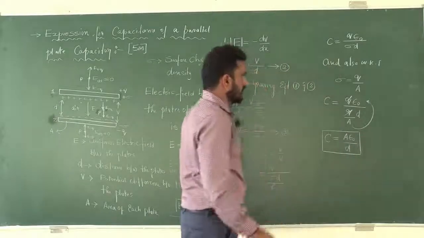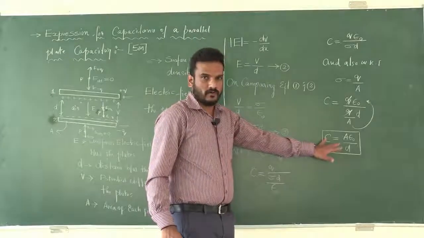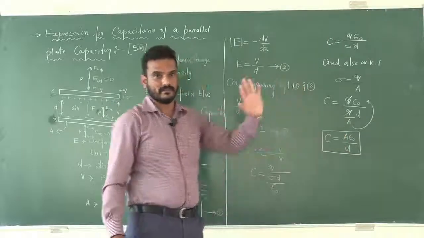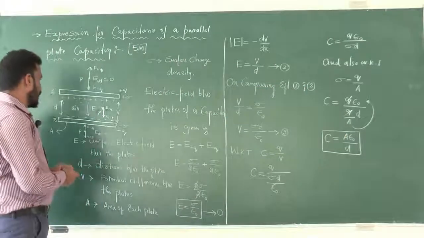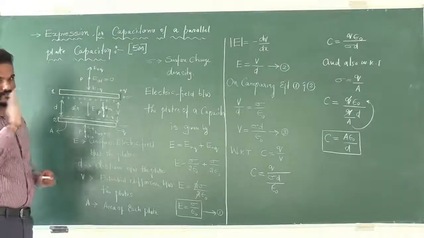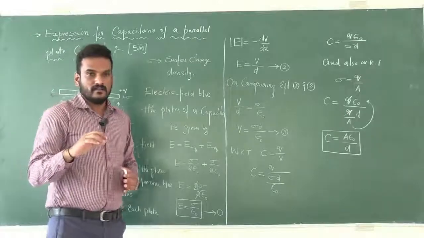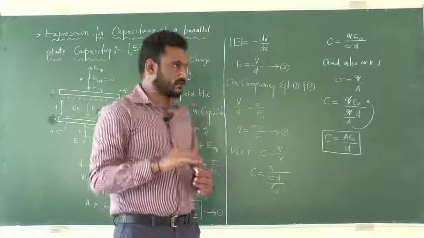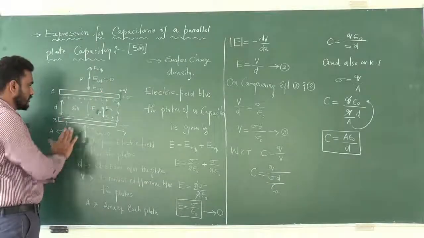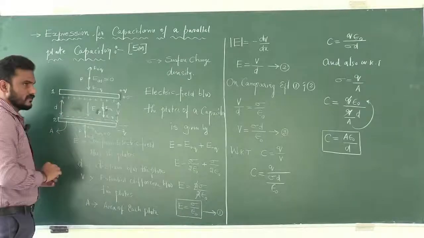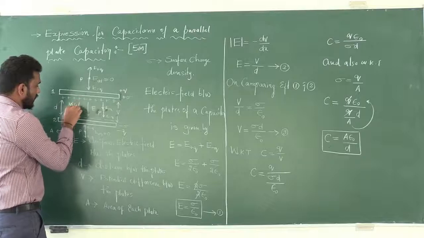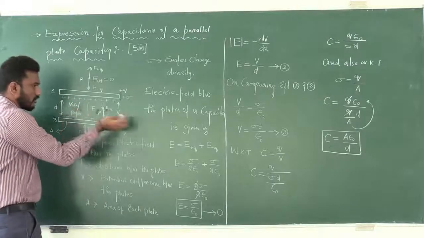Look at this. This is the expression for capacitance of a parallel plate capacitor when there is an air medium in between the two plates of a capacitor. In addition to that, suppose in the place of air medium, I introduce some dielectric medium like mica or paper, what will be the expression?